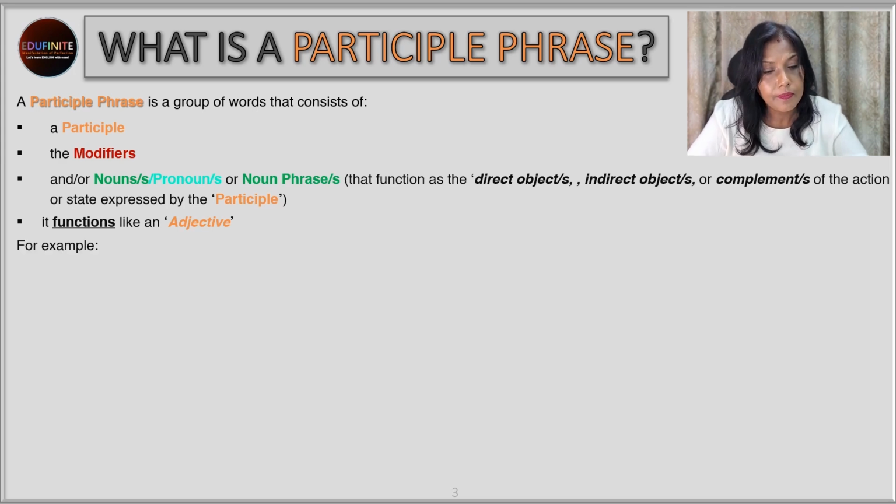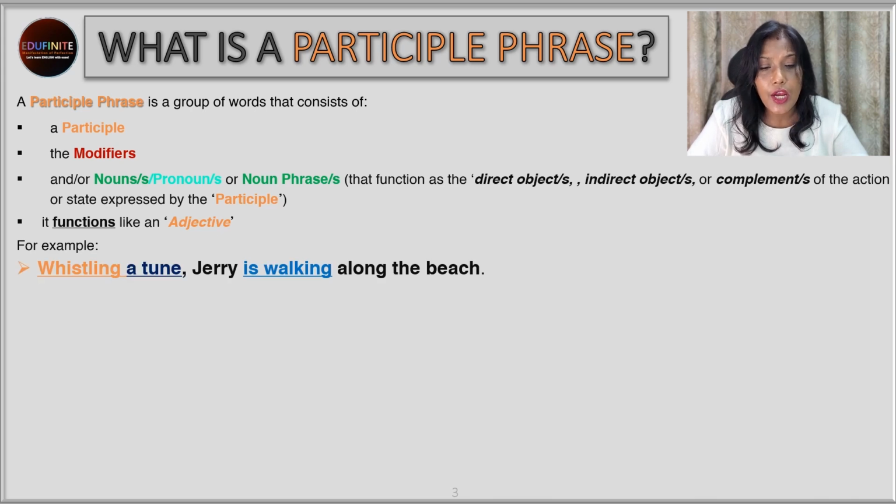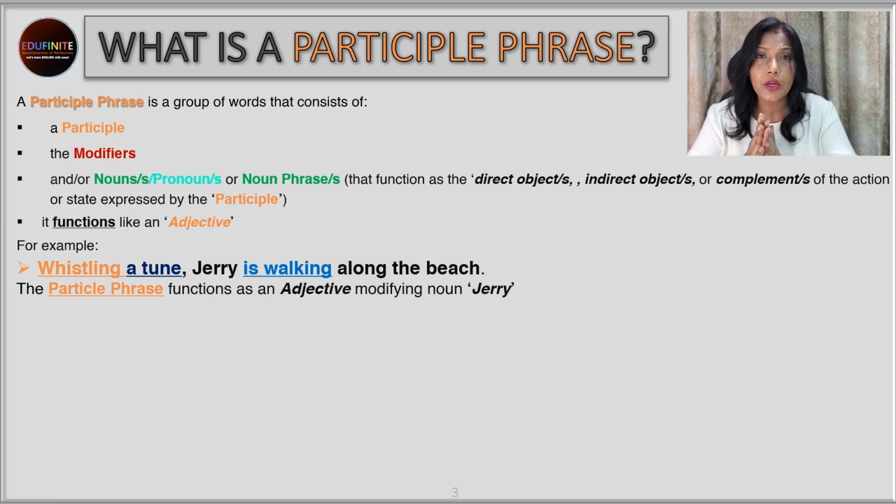For example, whistling a tune, Jerry is walking along the beach. Now over here, we see whistling. The ones in orange are the participles which are functioning as adjectives, and the ones in blue, the verb that is ing, like walking, I have colored them blue so as to differentiate between the participles functioning as adjectives, which are orange, and those functioning as verbs, which are blue.